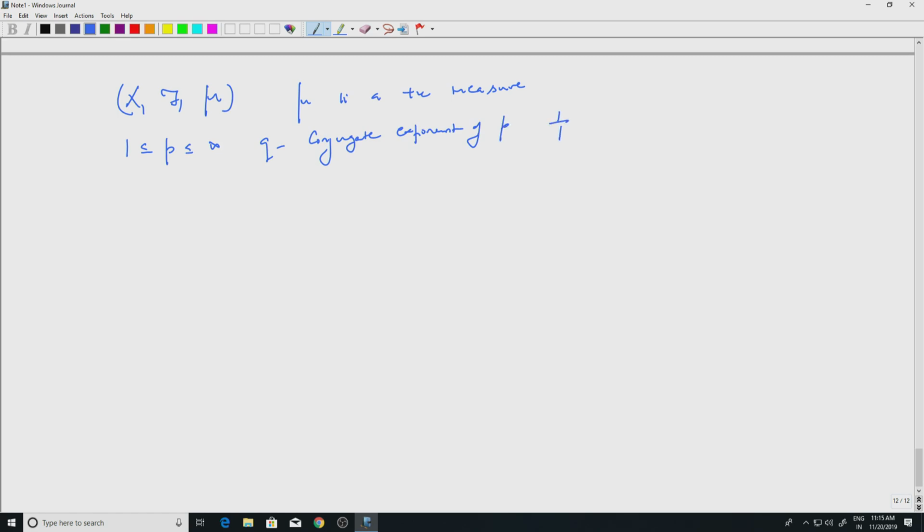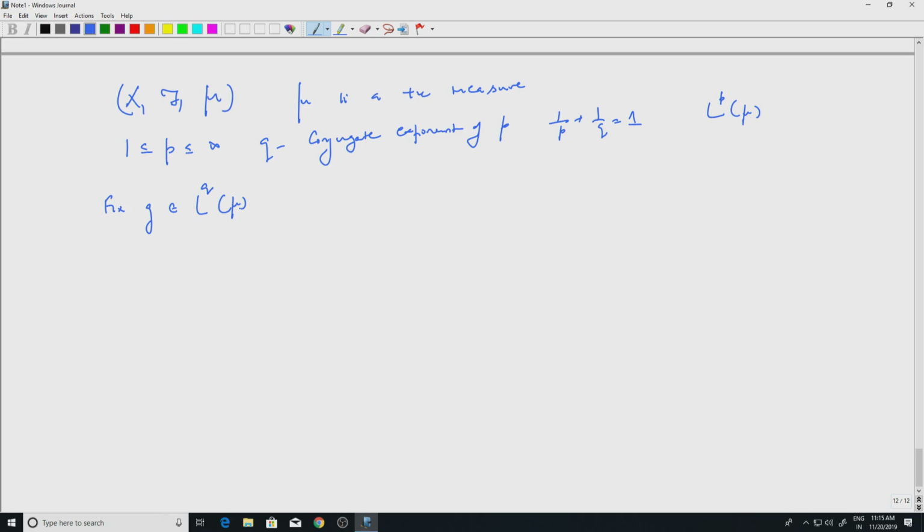So what was that? 1/p plus 1/q equals 1. And we of course have the L^p space, L^p of mu, which is complete. We proved that it is a complete normed space. So there is an L^p norm, and the L^p norm gave a metric and it is a complete metric space. Now let us fix g in L^q.